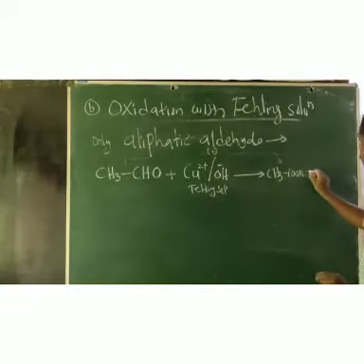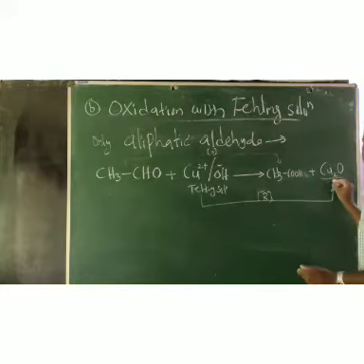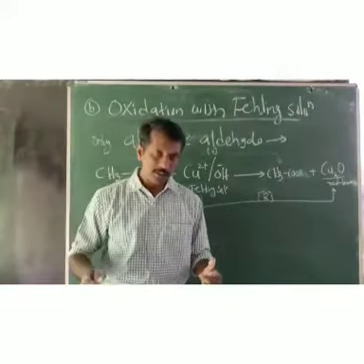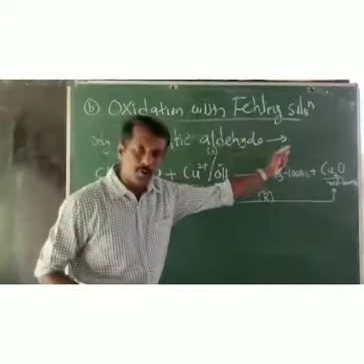At the same time, the Fehling's solution will be reduced to a red brown precipitate of cuprous oxide, that means Cu2O. This is a red brown precipitate. So this is another test to distinguish between aldehydes and ketones, because ketones cannot be oxidized with Fehling's solution.